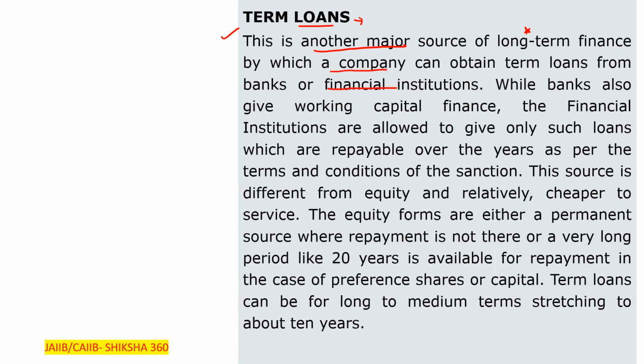While banks also give working capital finance, the financial institutions are allowed to give only such loans which are repayable over the years, like 7 years, 10 years, as per the terms and conditions of the sanction.